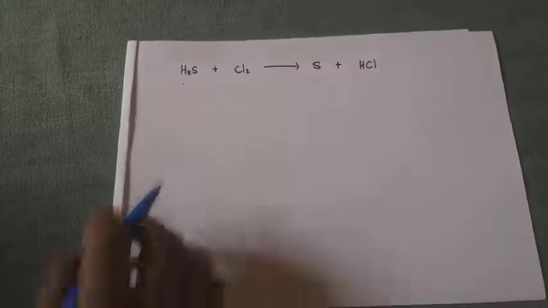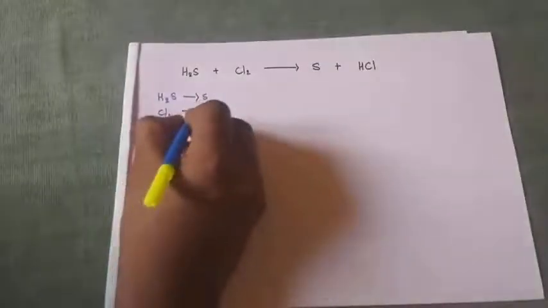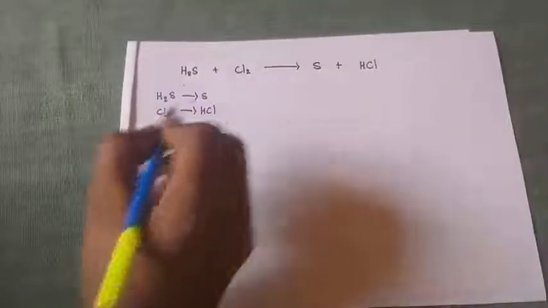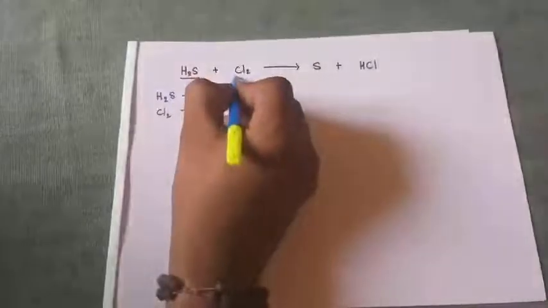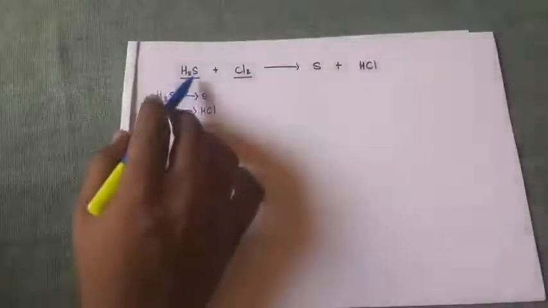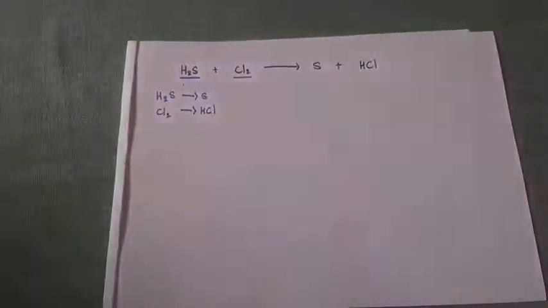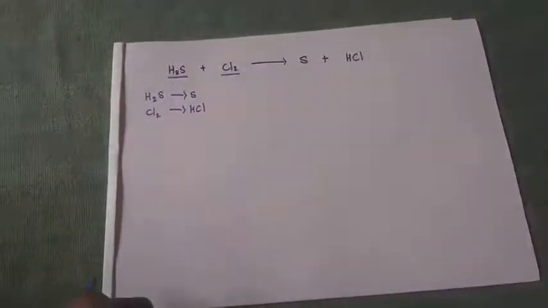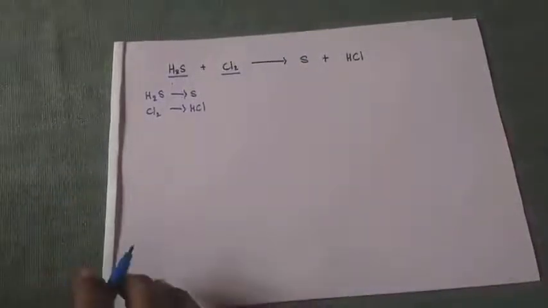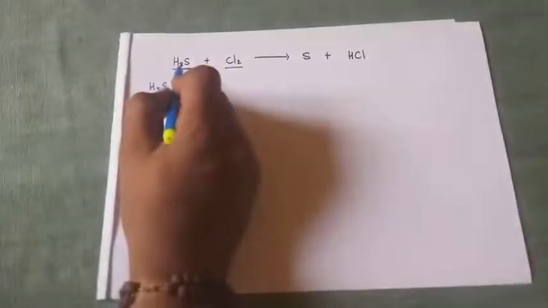Okay, then in this case initially it is H2S. When it loses hydrogen, it converts to sulfur. Initially it is chlorine. When it gains hydrogen, it turns to HCl. In this case H2S is losing hydrogen, Cl2 is gaining hydrogen. By using hydrogen we will explain which one is under oxidation and which one is under reduction.